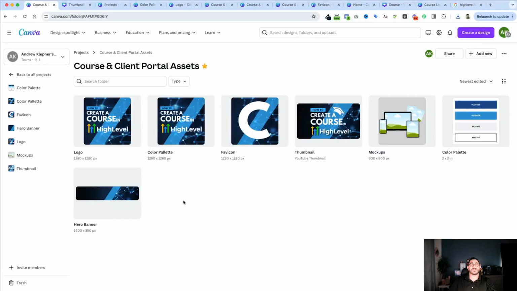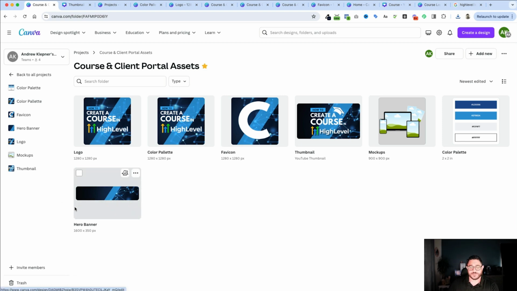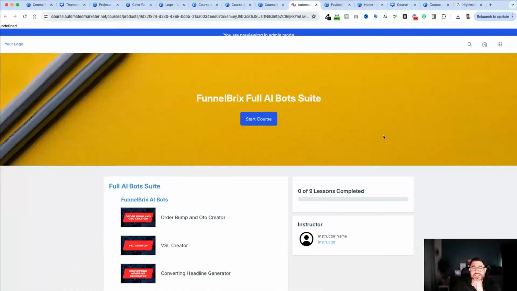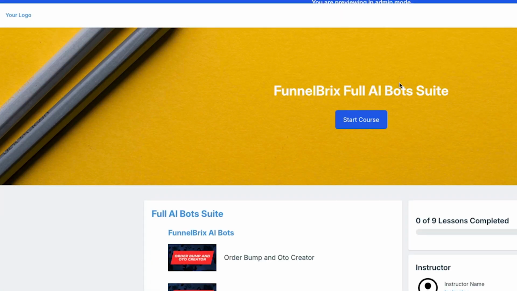Now there's one final thing that I need to create for my course. My course needs a hero banner. Now a hero banner is above the display on a course. I'm going to show you a course right now so that you can see exactly what I'm talking about. This is a hero banner. This hero banner right now just has pencils inside of it. It's hard to see it, but it's actually a pencil. And I don't want to use something like this.